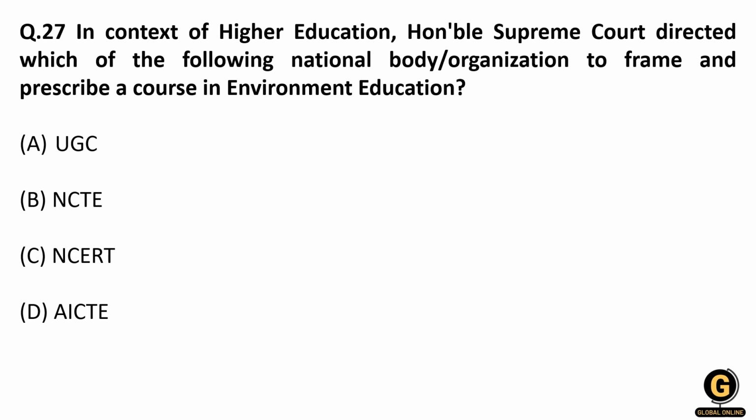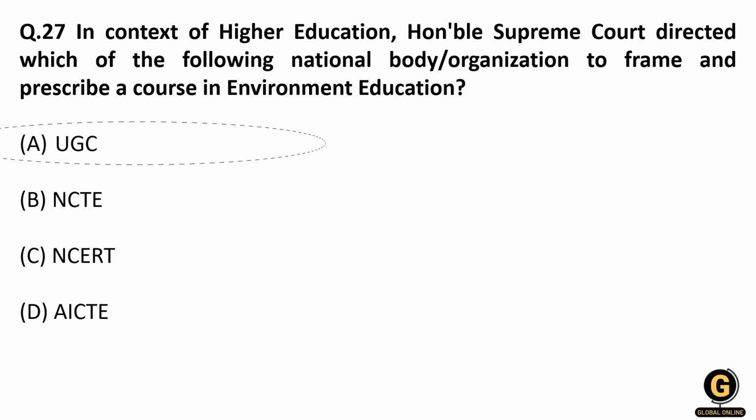The question is, in the context of higher education, the Honorable Supreme Court has directed which of the following national bodies or organizations to frame and prescribe a course in environment education. So friends, remember, very recently the Supreme Court has advised the UGC to frame a 6 module course for all the undergraduate students under the UGC affiliated universities and colleges, to have a 6 module environmental course, right? And it is directed to the UGC. Remember UGC.